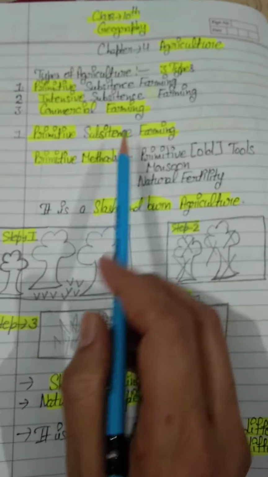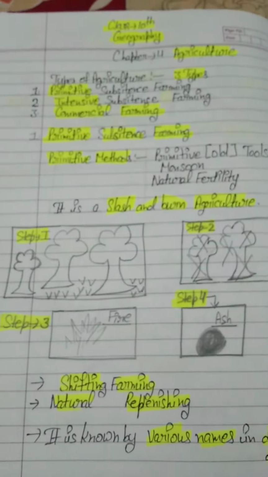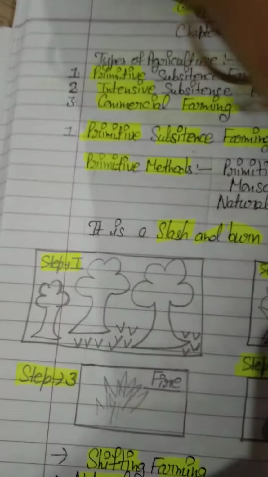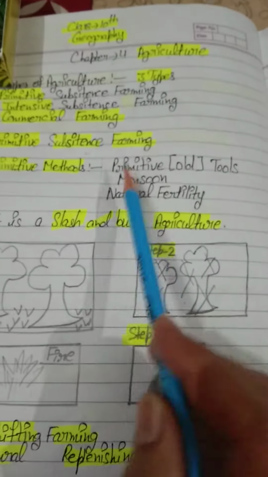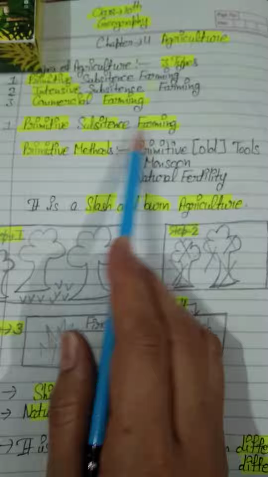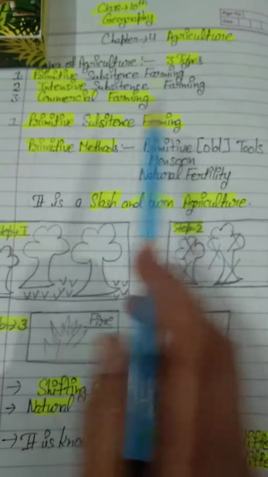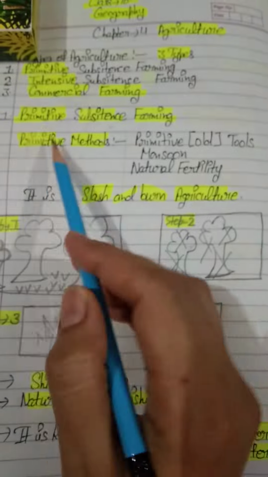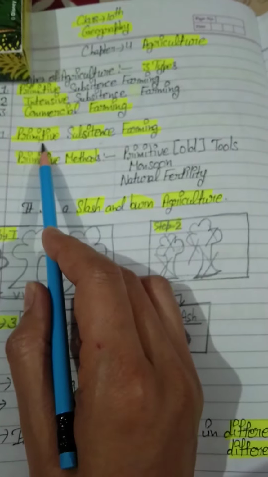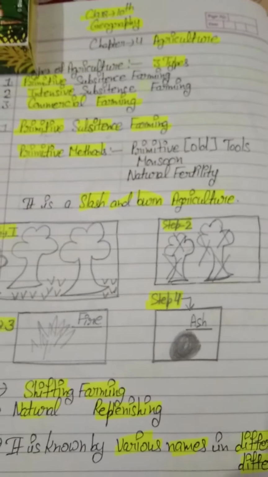Students, at first, I would like to give you the meaning of these words. Primitive means ancient. Ancient means old. Primitive means old. Subsistence means survival. Okay, students, subsistence means survival, and farming, agriculture. So, by the name only, you are getting the definition of what primitive subsistence farming is. This is a very old type of farming, and in this farming, farmers use their primitive methods, their old methods, like primitive tools. They don't have very high technical tools, they don't have very high technology, only primitive methods farmers have.